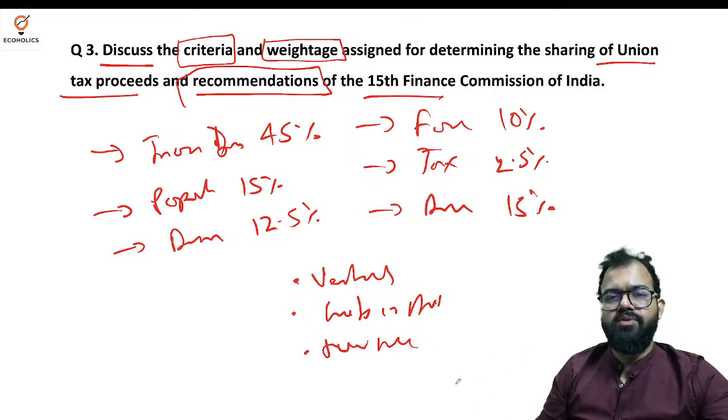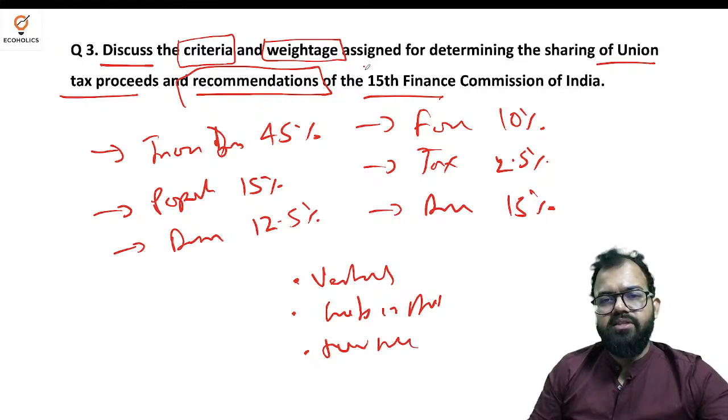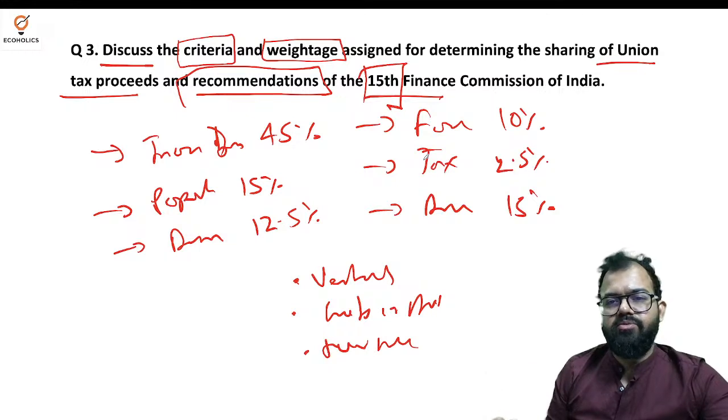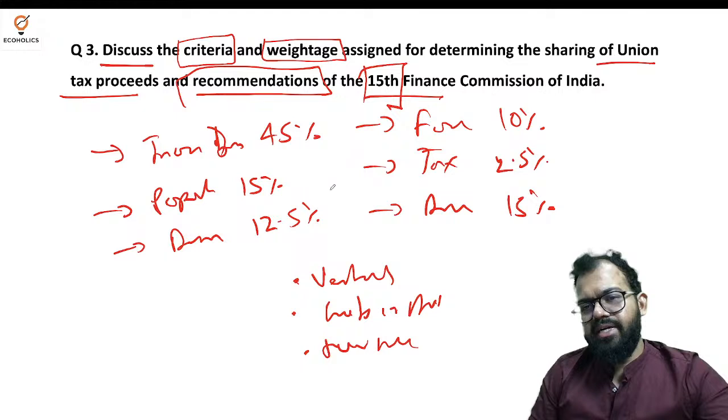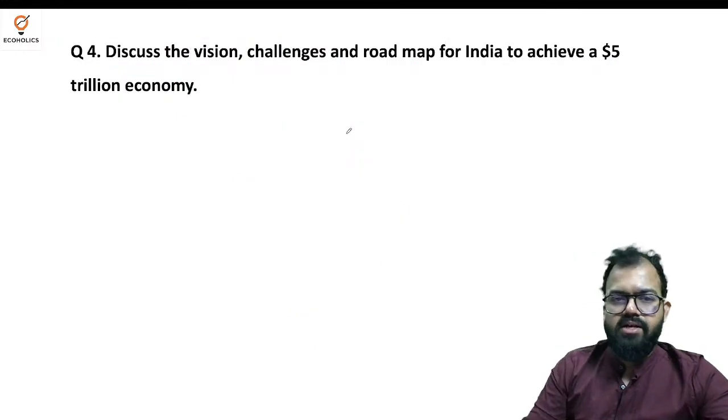Horizontal means among states, vertical means union to state. So this is how the 14th Finance Commission has given a lot, then the 15th. So here no need to write who was the chairman, the constitution of this and that. Article 280 you can mention, but other things you just write whatever they have asked.